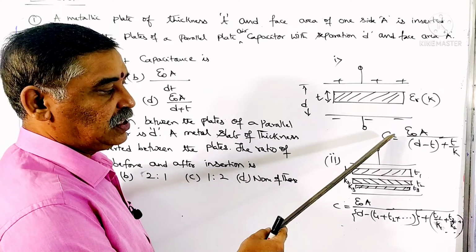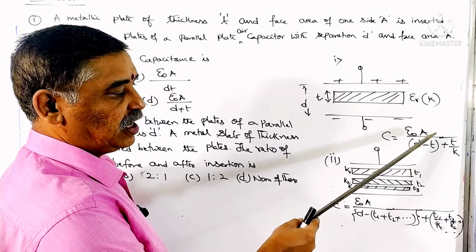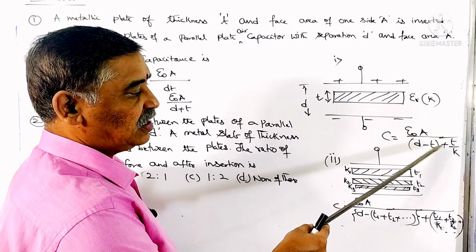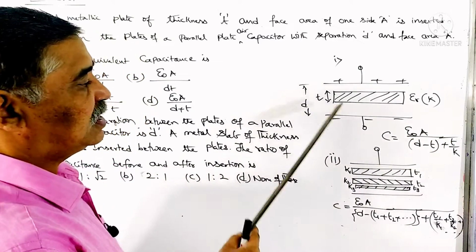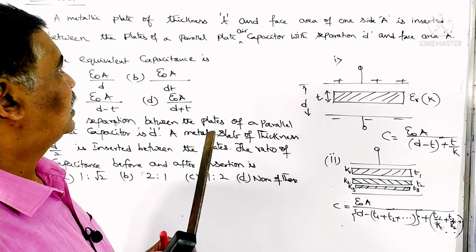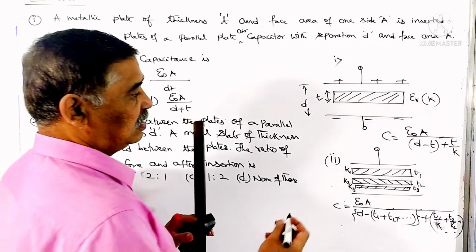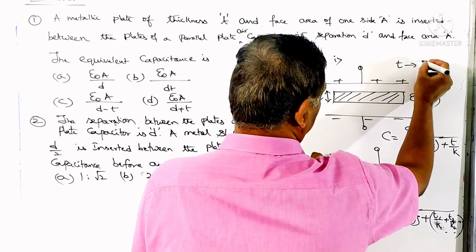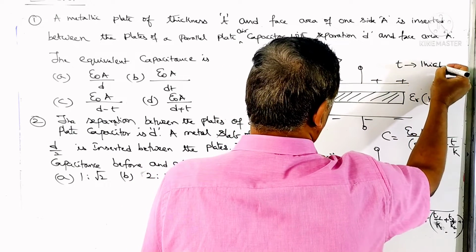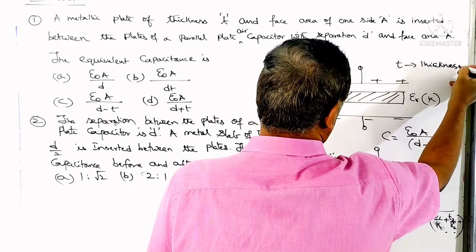This formula you have to remember: C is equal to epsilon naught A divided by D minus T plus T by K. So T stands for thickness here.